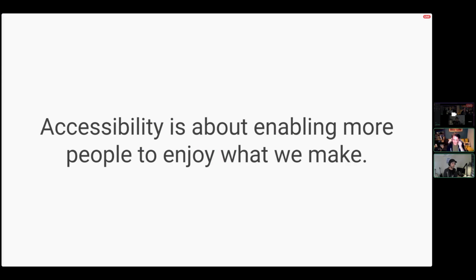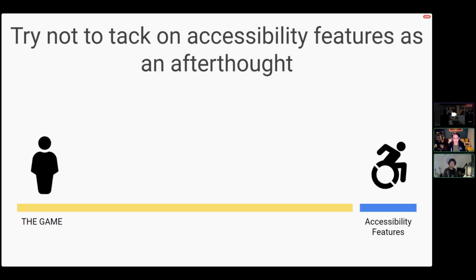So I think the key thing to remember when we're talking about these accessibility options is that it is at its core about enabling more people to enjoy what we make, right? We want to be able to help different people, or more people, play the kind of games that we're building and make it so they can have an enjoyable experience.